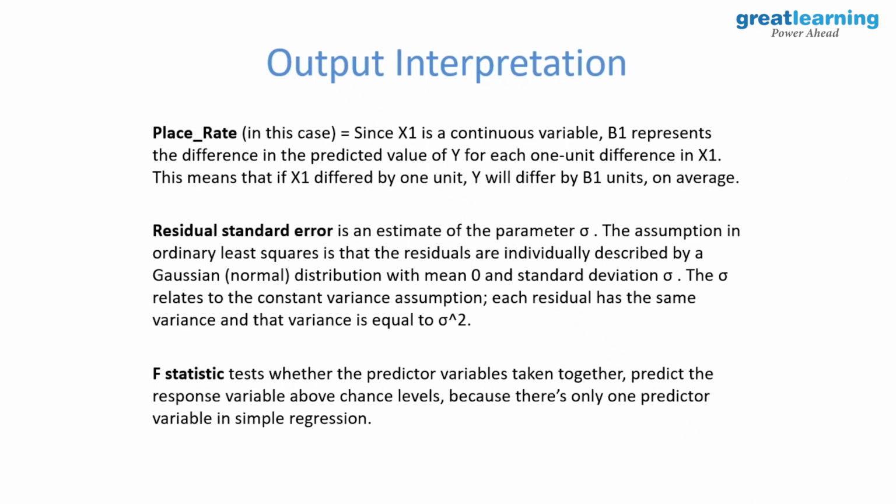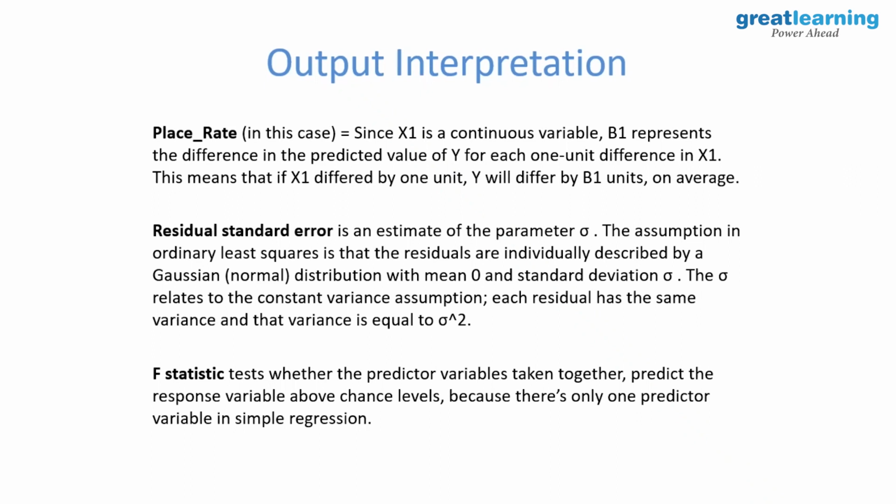Okay, placement rate is what? X, the independent variable. So X1 is continuous. So beta 1 represents the difference in predicted value of Y for each 1 unit difference in X1. So basically very simple. C is constant. Basically beta naught is constant. So 1 unit increase in X, beta 1 units increase in Y. Very simple. Correct? Assuming it's positive. But in our case, it is negative. So it will be a decrease.